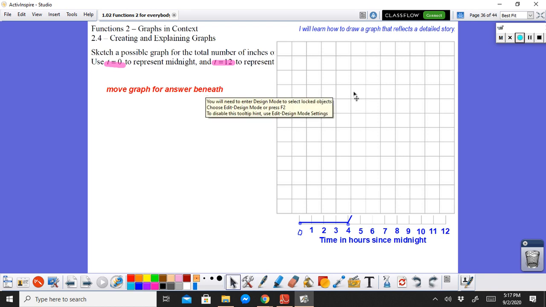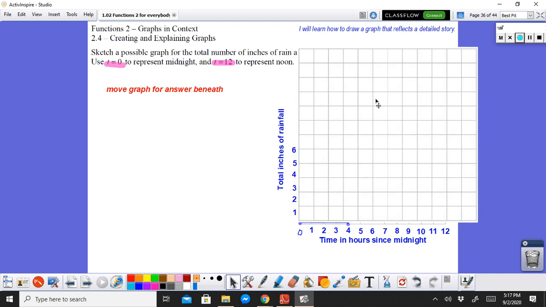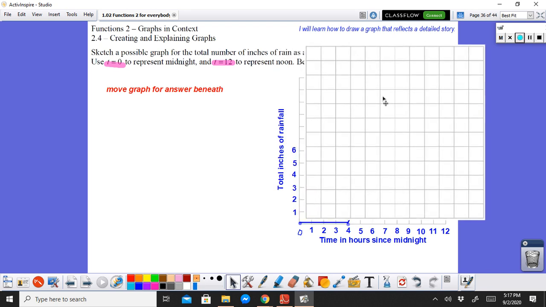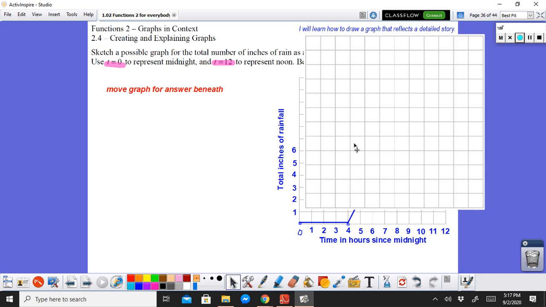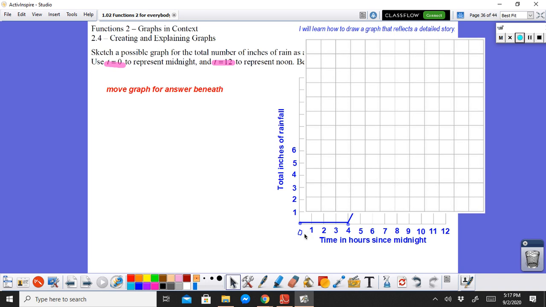And then we have over here the total inches of rain. Again, this line right here is another 0, 0 inches of rain. And then I have 6 because that's the total amount of rainfall, right? Okay, and remember from 0, that's from midnight to 4 a.m., nothing happened.